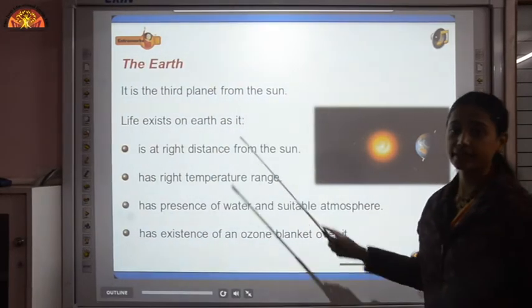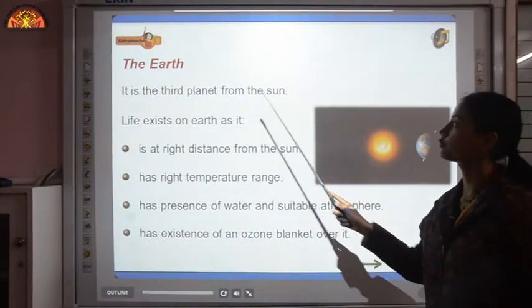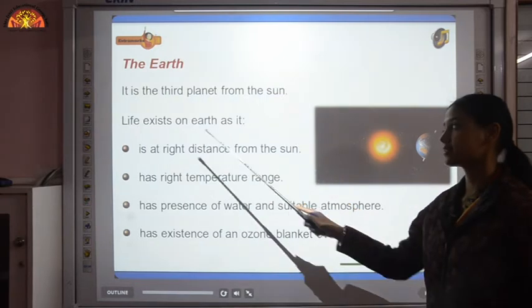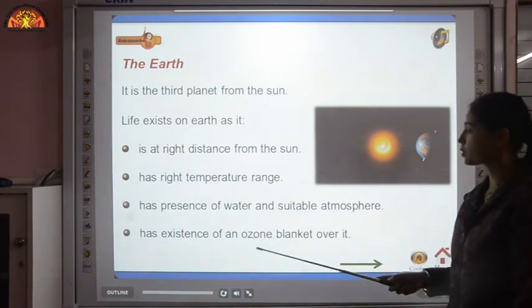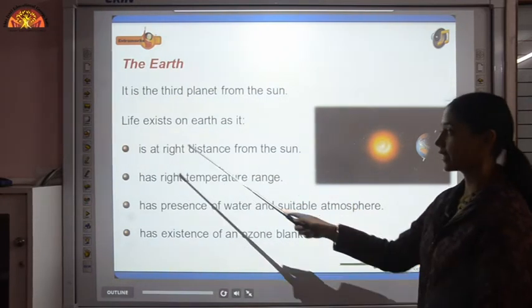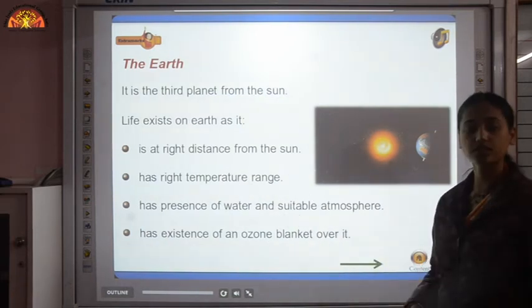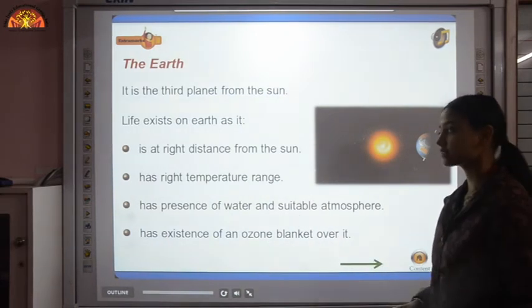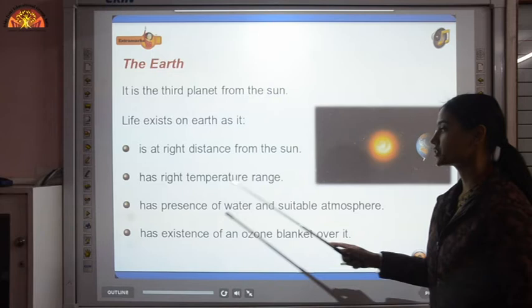Then this is our planet, the Earth. It is the third planet from the sun, and life exists on Earth. Why is life possible on our planet? Because it is at the right distance from the sun. Distance matters the most, and because of the distance it has the right temperature range.